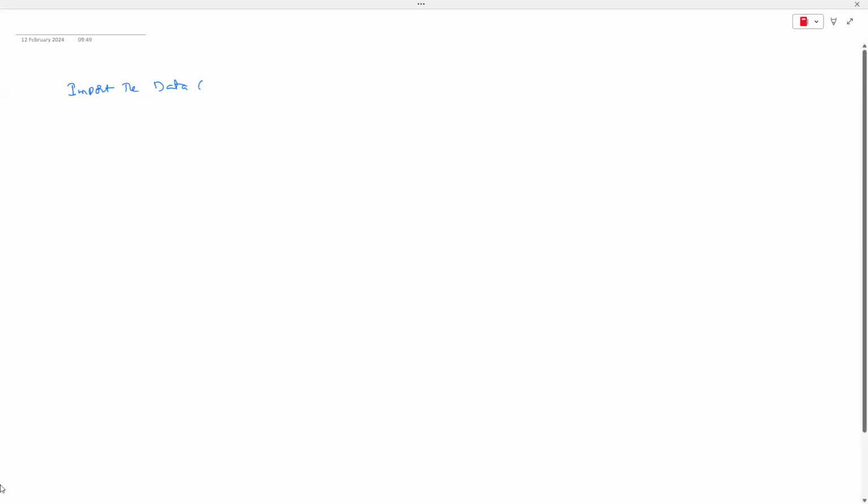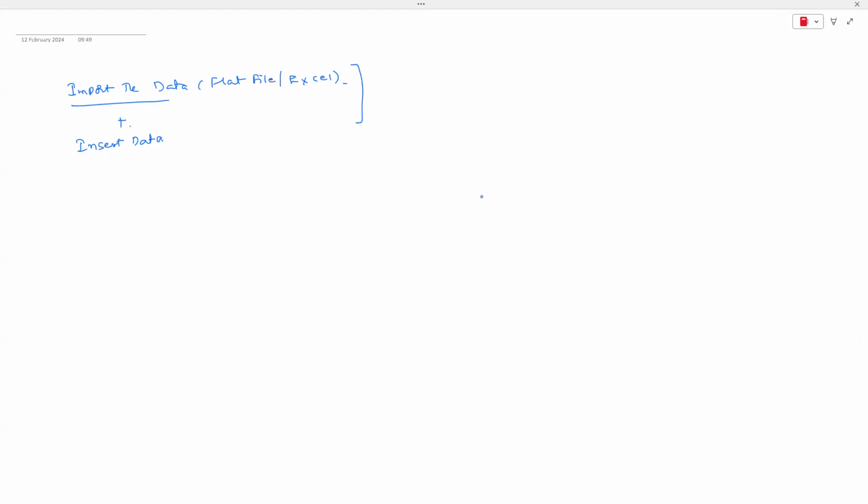Okay. So import the data. I told you how to import the data, guys. Plus, I also showed you how to insert the data. Two ways we have seen, guys. We can insert the data manually, and there are two options. Insert data means we can directly insert the data manually by ourselves. And import the data means we can read the data from some source, like a flat file or an Excel sheet. We can download the data from somewhere and put the data into Power BI.